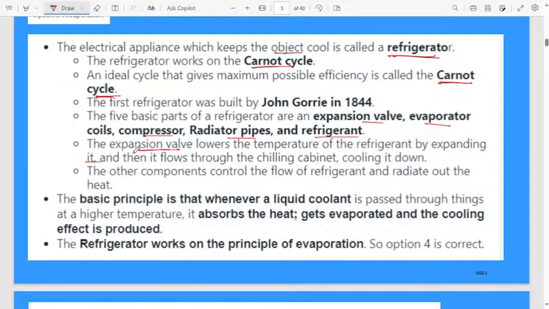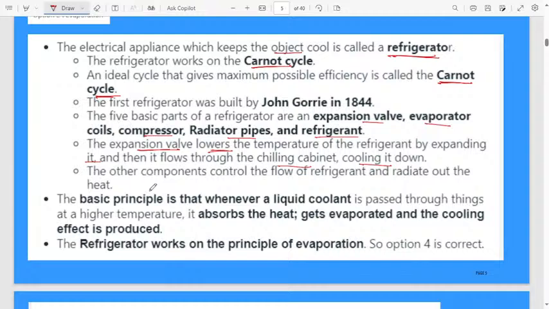We keep food items, vegetables, fruits, some grains, even milk and curd, everything inside the fridge. To keep the food without fungus and without spoiling, we have to maintain a lower temperature, as low as possible. This expansion valve lowers the temperature of the refrigerant by expanding it. The valve expands, then the refrigerant flows through the chilling cabinet, cooling it down. Then it becomes cool.